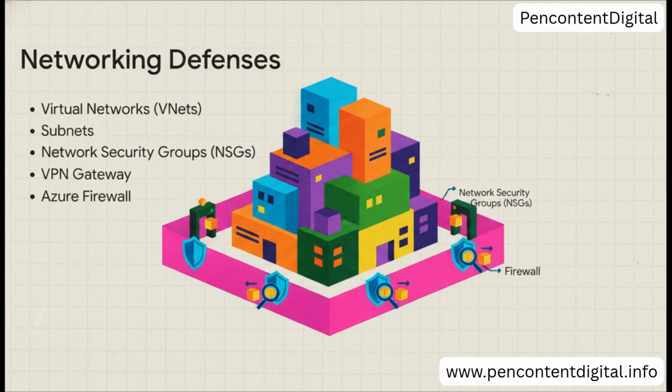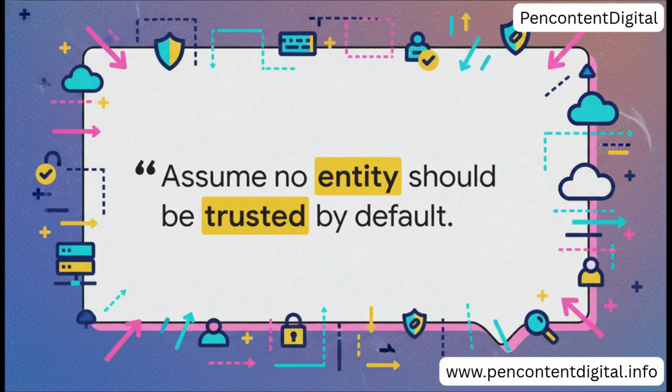and who goes out. So the crucial point is this. In the cloud, you must assume no entities should be trusted by default. Seriously, no one. This is the core philosophy of Zero Trust security. You can no longer just build a really strong perimeter fence and assume everyone inside is friendly. You have to continuously verify every single request as if a hacker is already wandering the halls of the building.